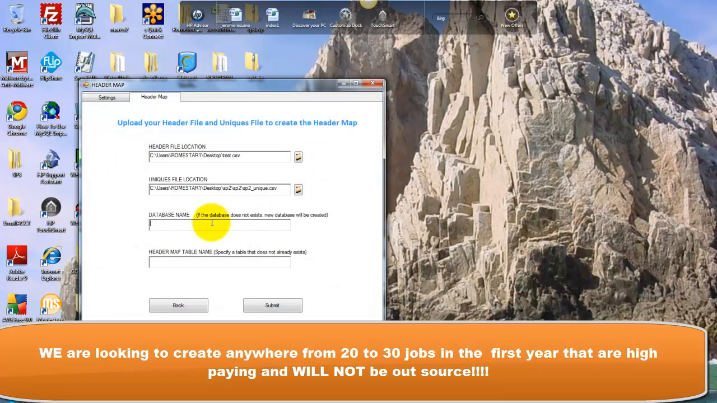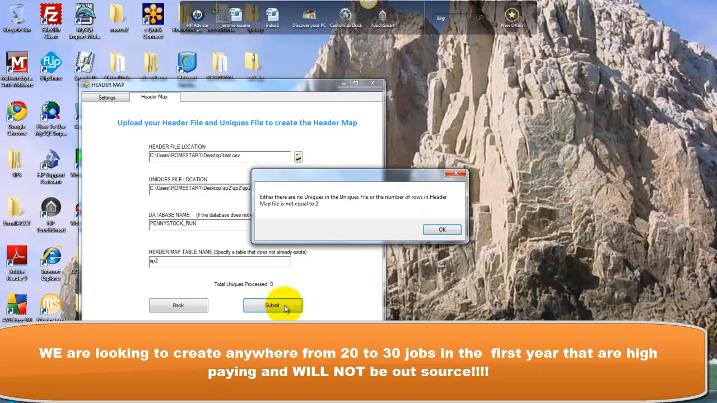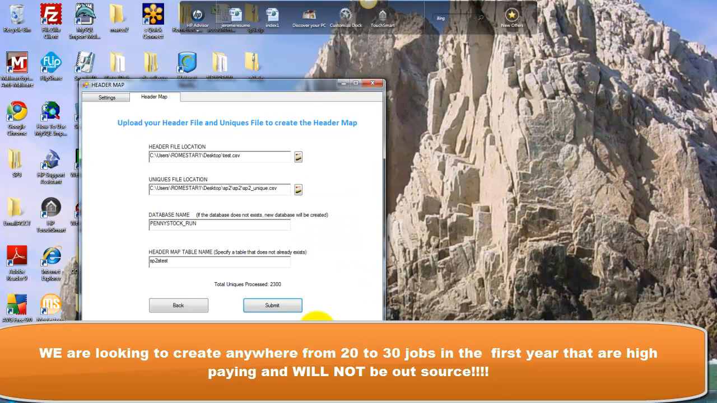And then let's call this penny stock. All right, penny stock. And let's call this SP2. Cross our fingers and hope it works. Let's go. Either there are no uniques in the number. All right, resuming back here.